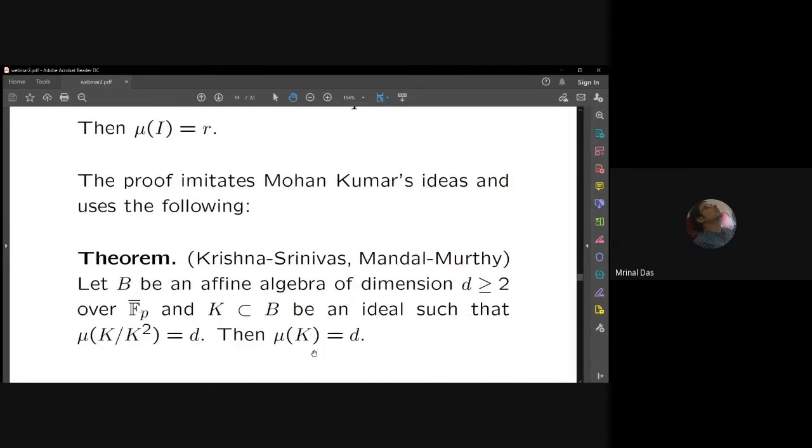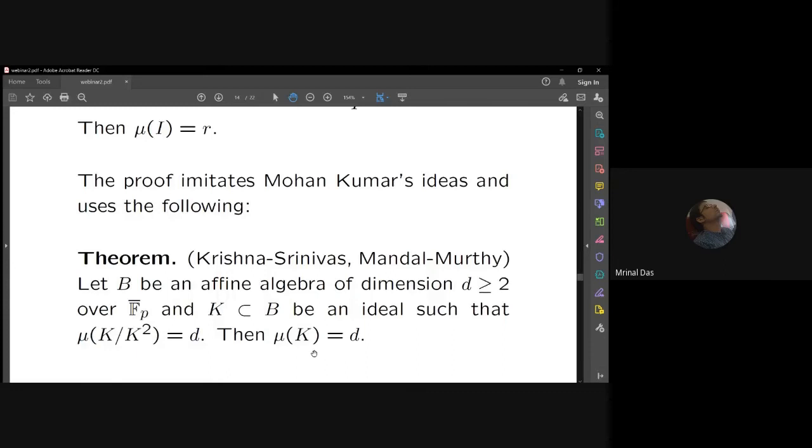It requires some work, as one has to apply the Krishna-Srinivas result to Mandal-Murthy and all this. Putting it simply, the result looks like this. B is an affine algebra of dimension d greater than or equal to 2 over F_p bar, and k is an ideal such that mu(k/k^2) is d, the same as the dimension of the ring. Then mu(k) is equal to d, and actually it is more.